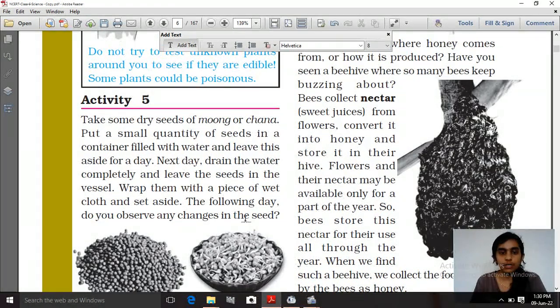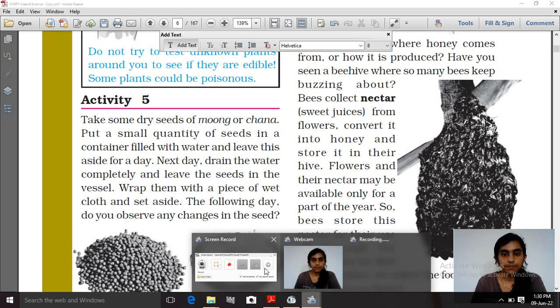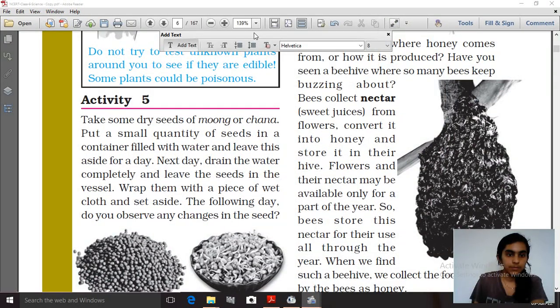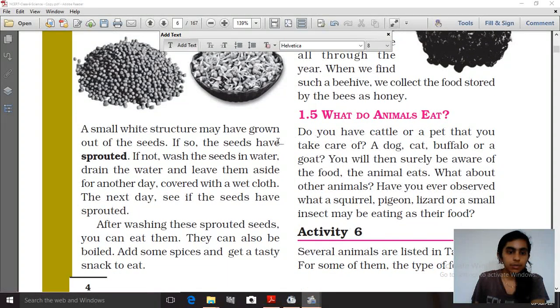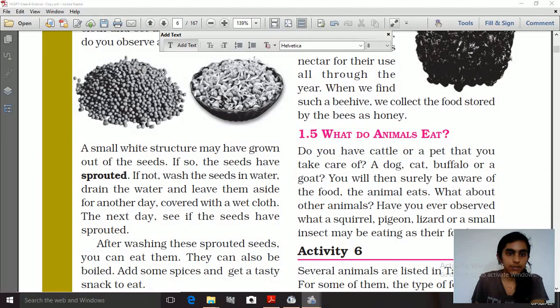On the following day you will observe some changes in the seeds. You will observe sprouts coming out from the seeds, as you can see in this diagram.